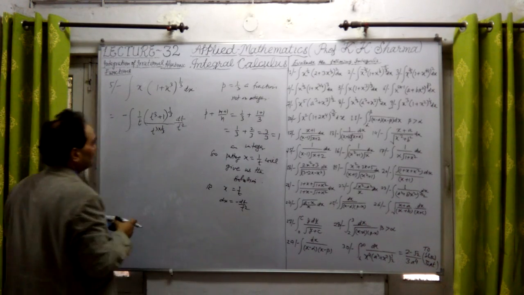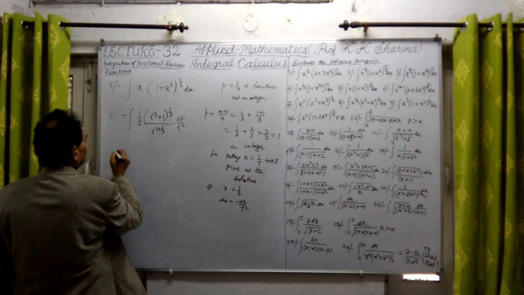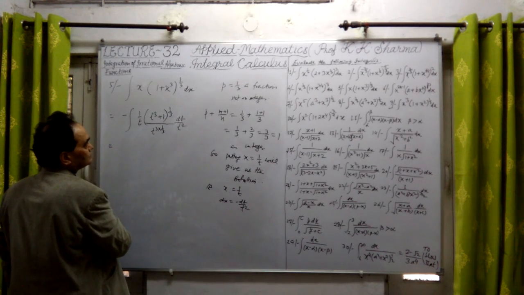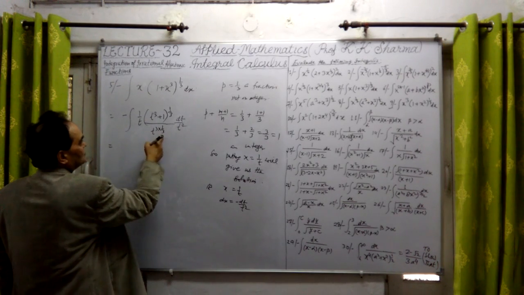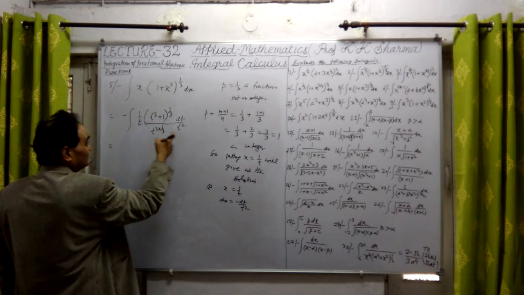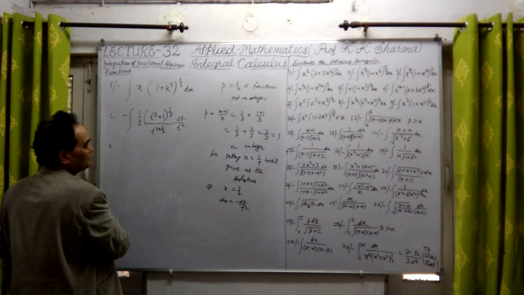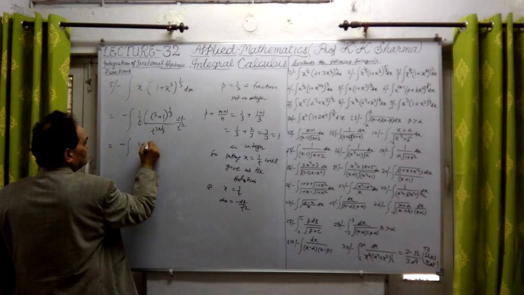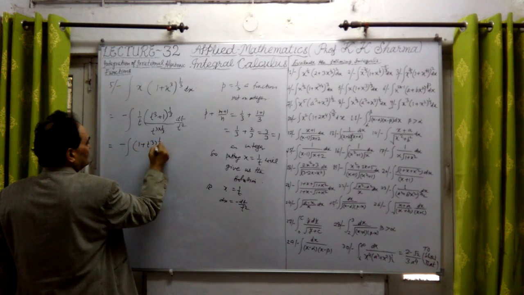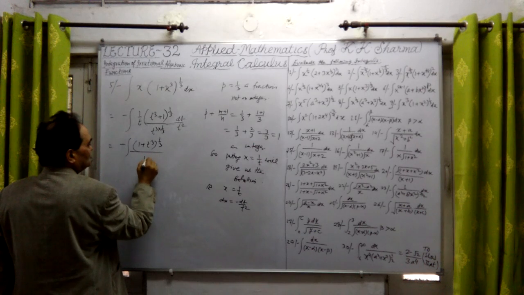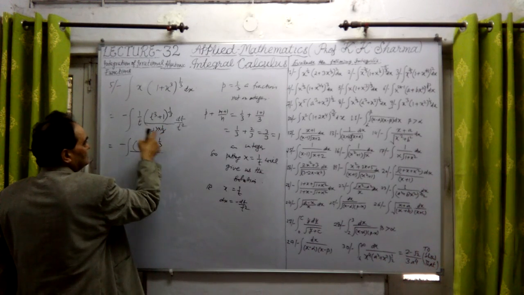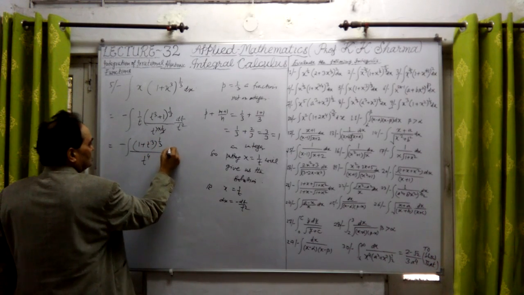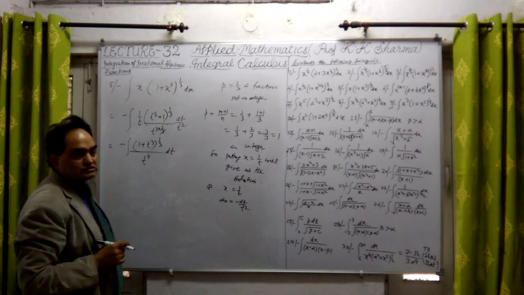So what we have obtained here is minus (1 plus t cube) whole power 1 upon 3 divided by t cube, and t to the power 4 will come, into dt. This is the value here.